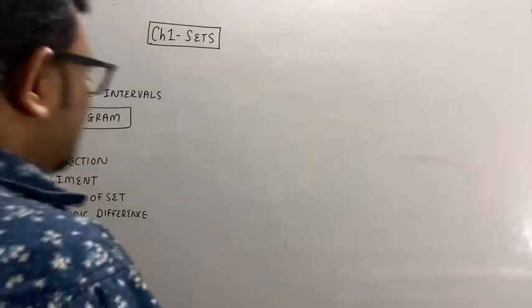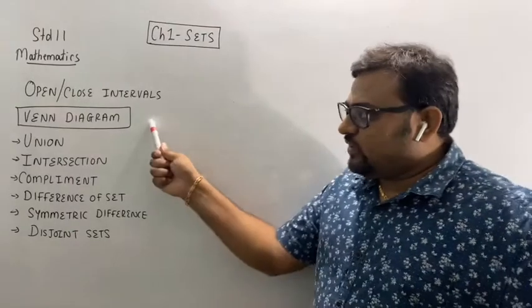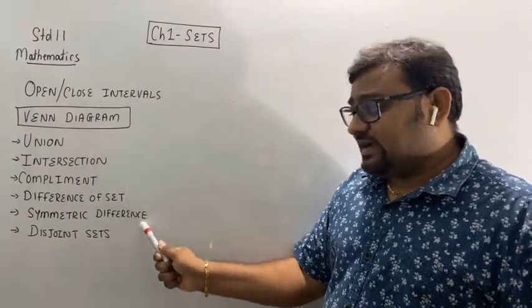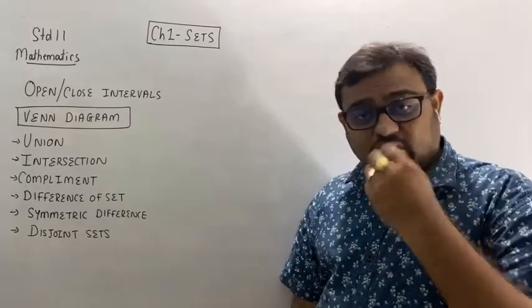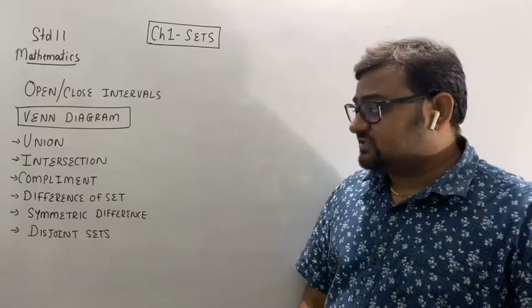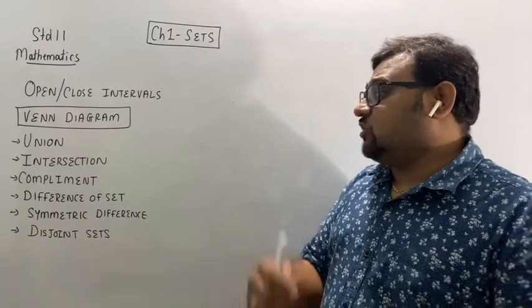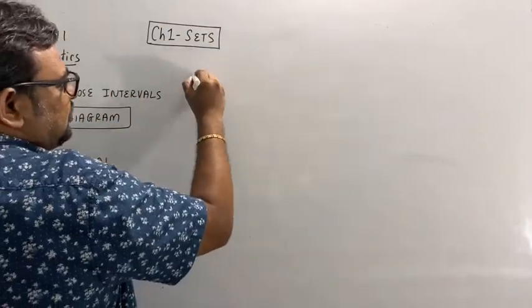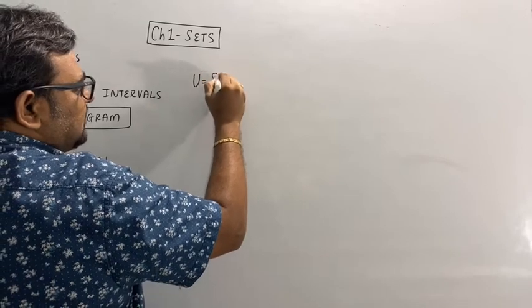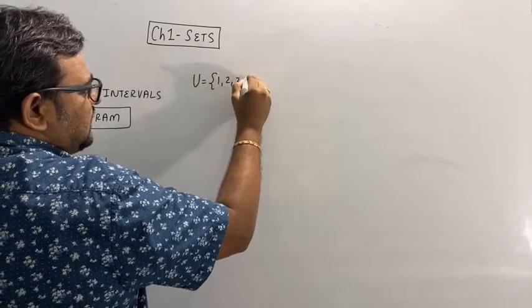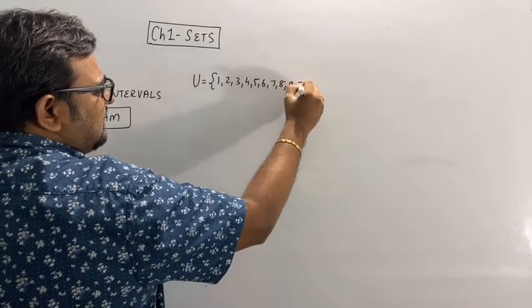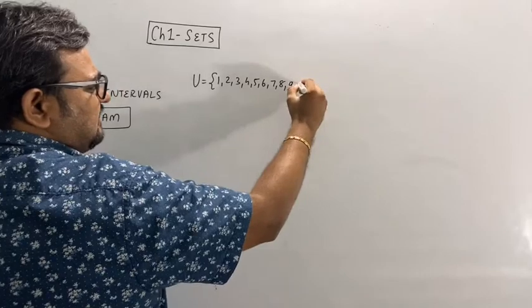Now the next topic is the Venn diagram, and along with this, we will study union, intersection, complement, difference, symmetric difference, and disjoint sets. We will study them in the normal case and also in Venn diagrams. So for that, let's first select some sets. Let's take a universal set as 1, 2, 3, 4, 5, 6, 7, 8, 9, and 10.